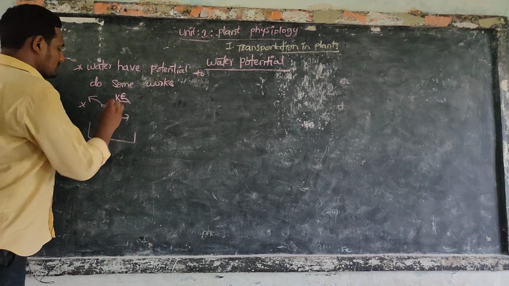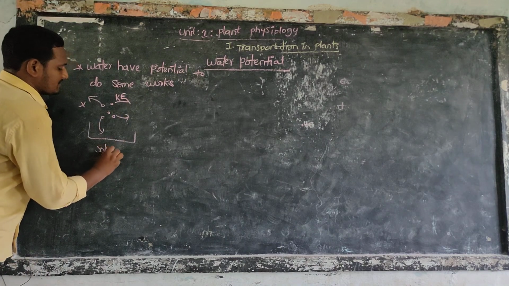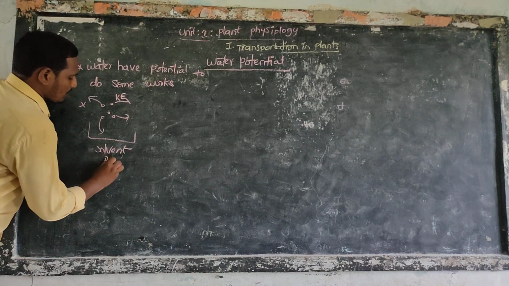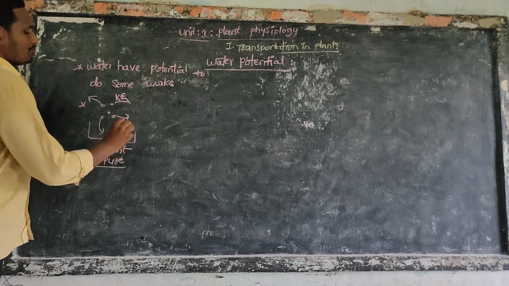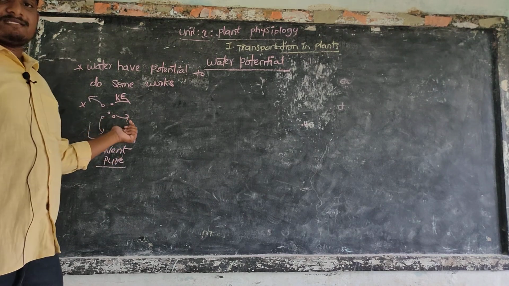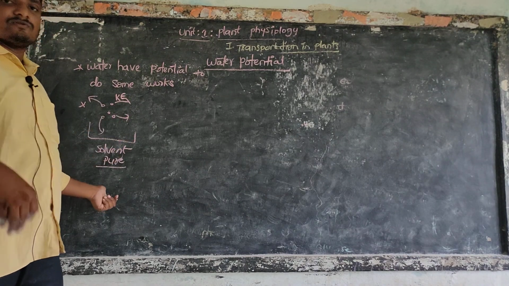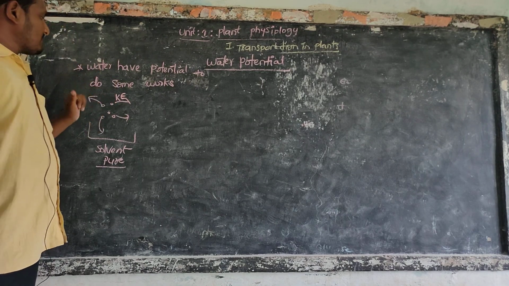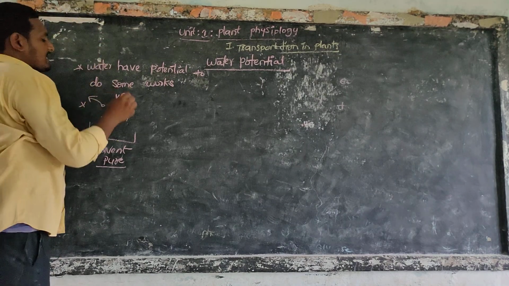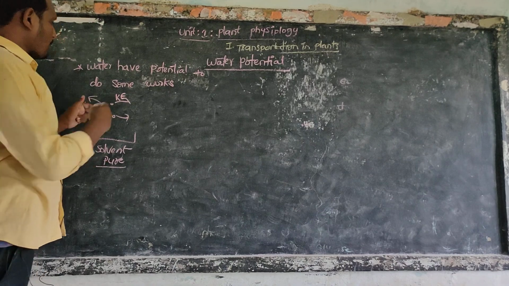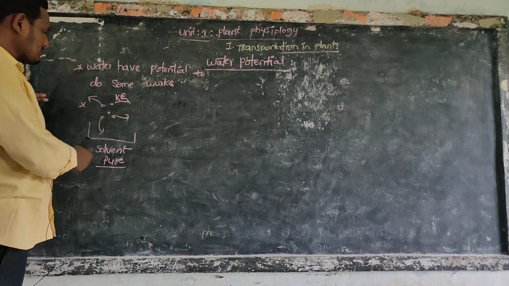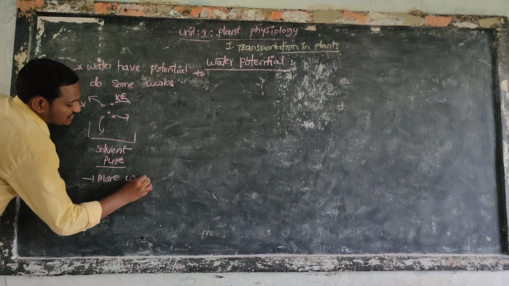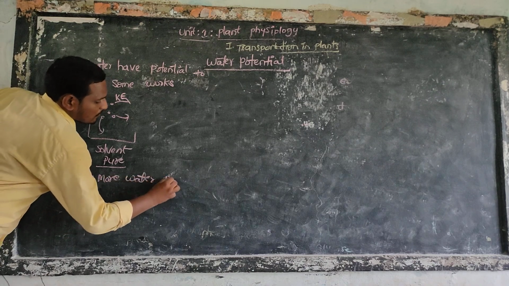I am talking about the solvent, nothing but water, pure water. In pure water, more kinetic energy is there because free water molecules are more. That's why a heavy amount of kinetic energy is observed. If these molecules have more kinetic energy, that means they have more water potential.